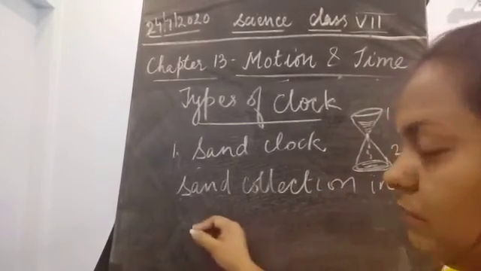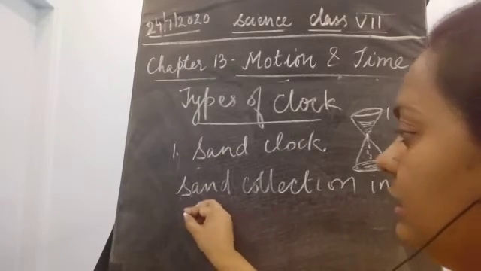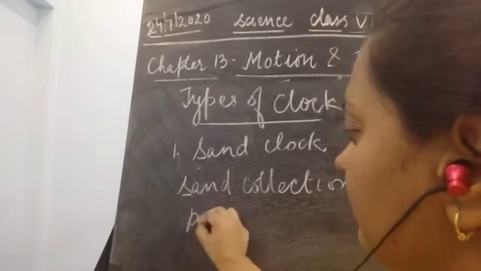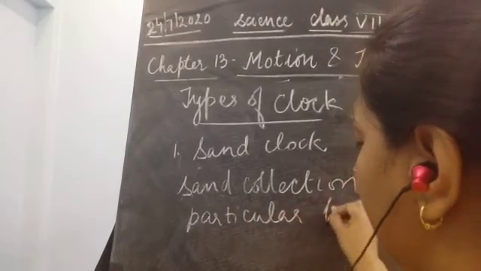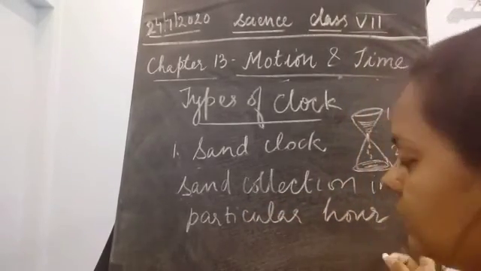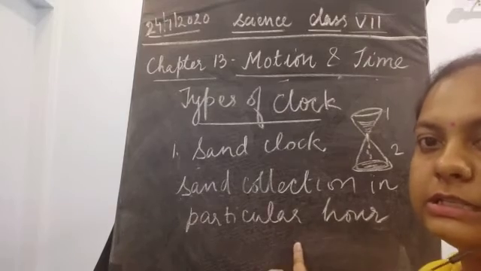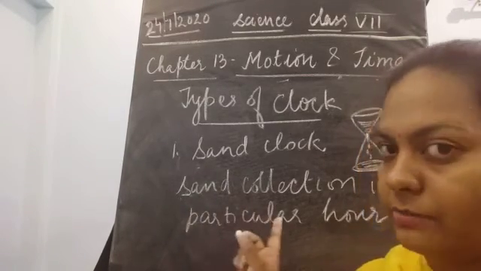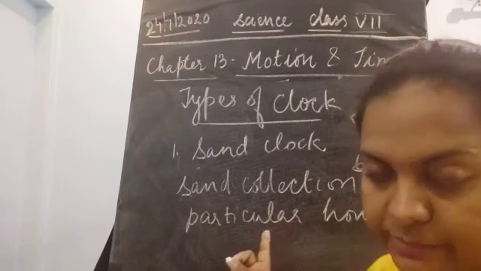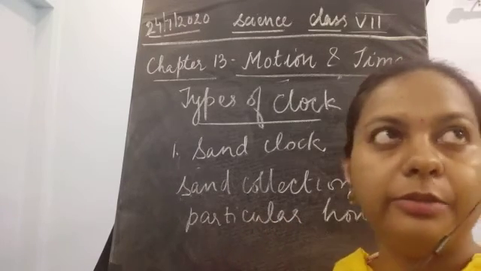In the sand collection in a particular hour, say for example, it takes 1 hour, or it takes 2 hours to completely fill this part in the second chamber. It means that particular time is taking place in the particular moment.